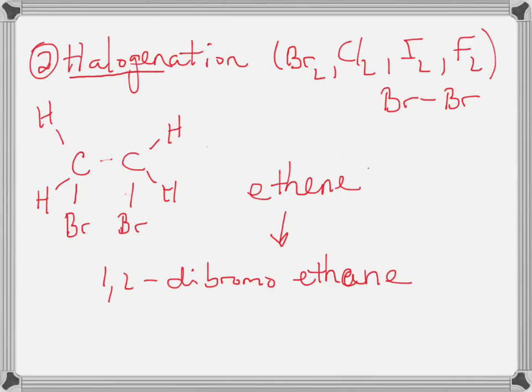We could also do this with an alkyne, and in that case we'd convert an alkyne into an alkene and also halogenate it. You can use any halogen you want. You can use bromine, chlorine, iodine, or fluorine in this reaction, and they all will come out with a dibrominated or dihalogenated molecule.